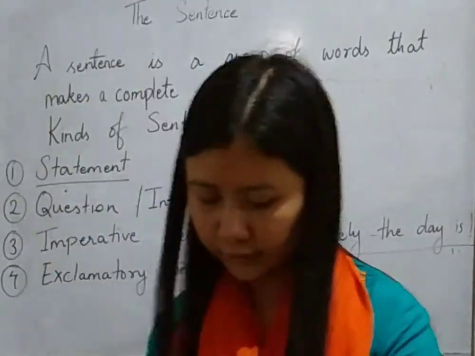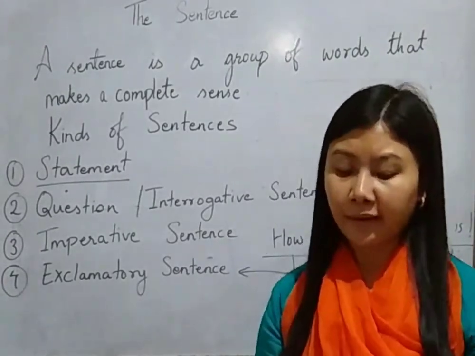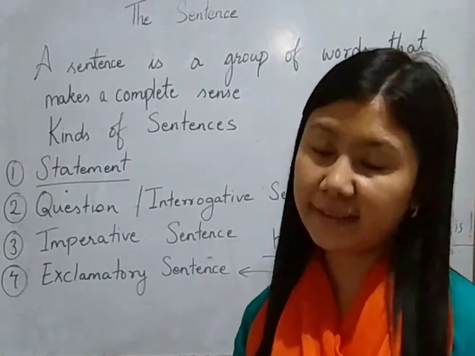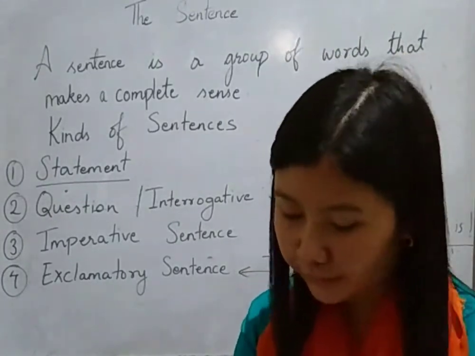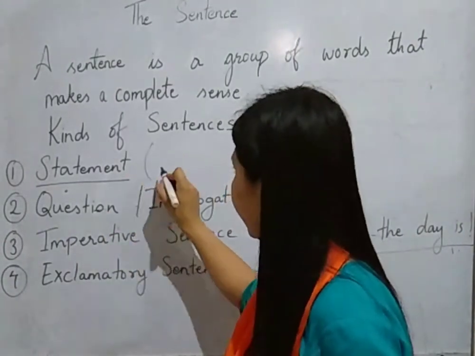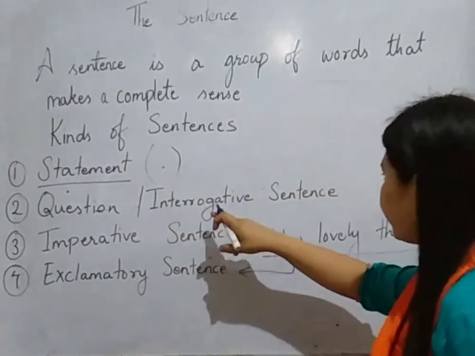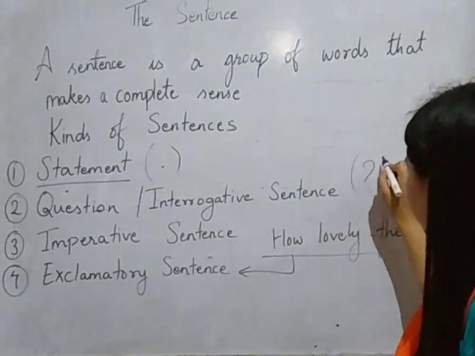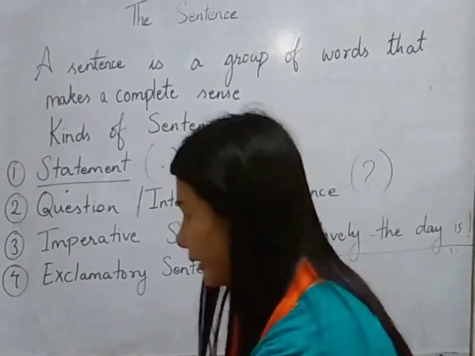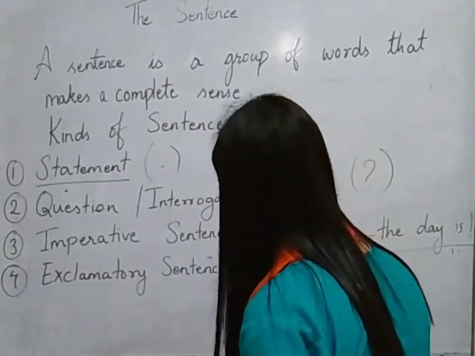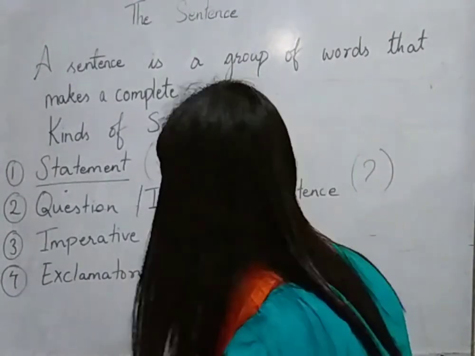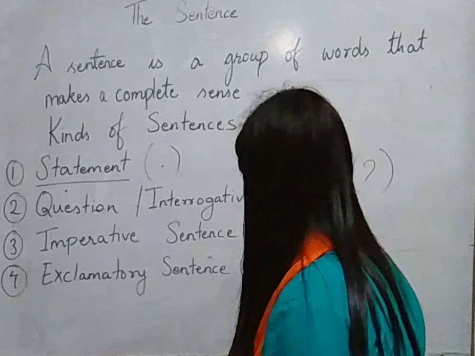Now let's see what's written in your book. In your book it's written, an exclamatory sentence expresses a strong feeling. It always ends with an exclamation mark. So this is the point that you should keep in mind. Over here I just told you that a statement ends with a full stop. A question, that is an interrogative sentence, ends with a question mark. An imperative sentence once again ends with a full stop. And this last one, that is an exclamatory sentence, which is going to tell us about feelings, is going to end with an exclamation mark.